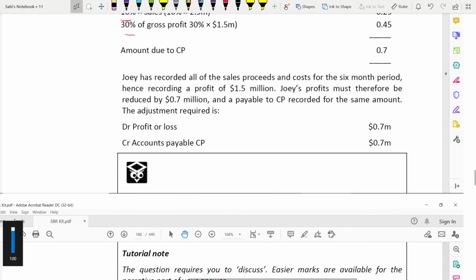Next. Joy had recorded all of its sales proceeds and cost for the 6 month period, hence recording a profit of 1.5 million. Joy's profit must therefore be reduced by 0.7 million, and a payable to CP recorded for the same amount. The adjustment is how much? Debit P&L, credit amounts payable 0.7, because profit will reduce, therefore debit.